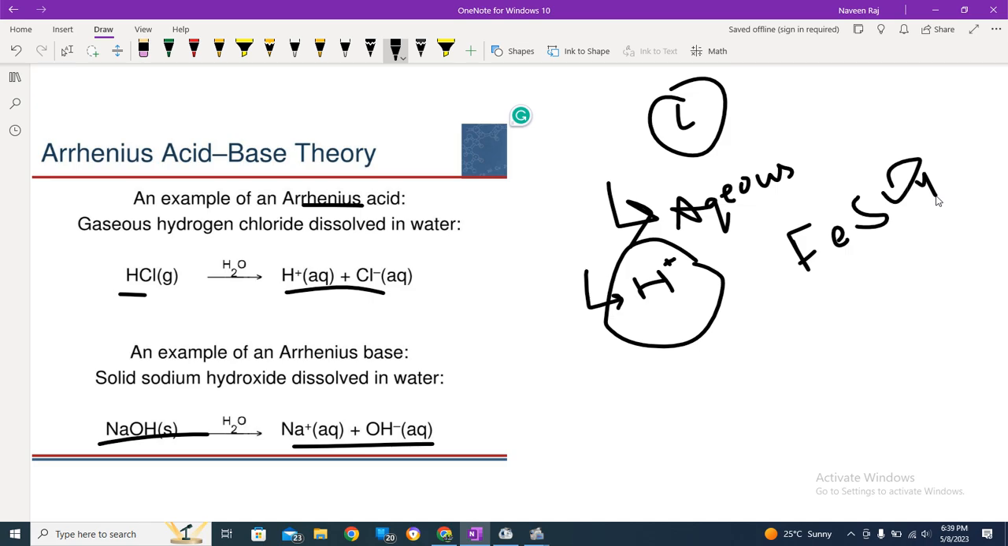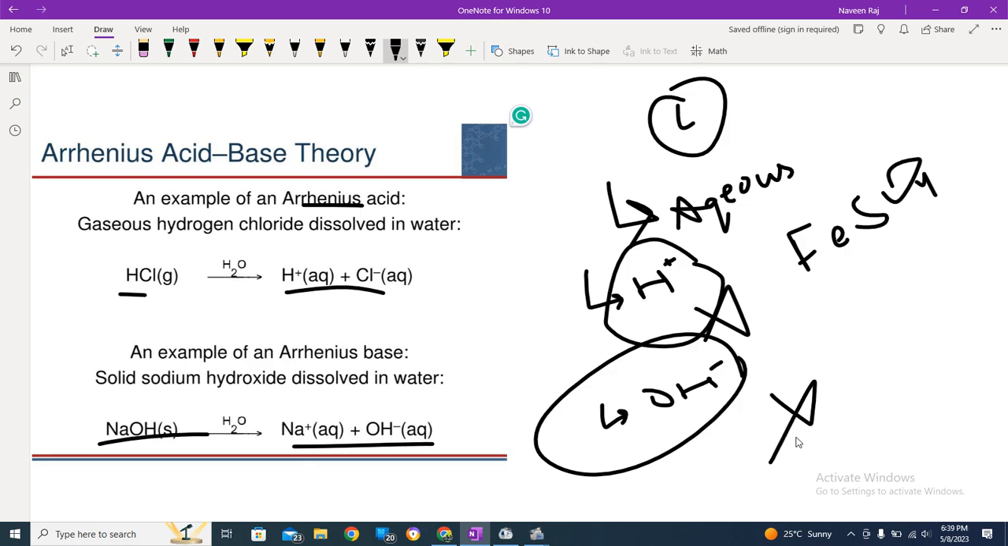It doesn't explain the basic nature of other substances as well, which do not contain the OH negative group. I do hope that you're getting the concept. Here OH negative is not produced. The example for this is NH3, ammonia. It is basic in nature, but it does not produce OH negative, because there is not even an OH group present. I do hope that you got it. This is a factor on which the theory lacks.